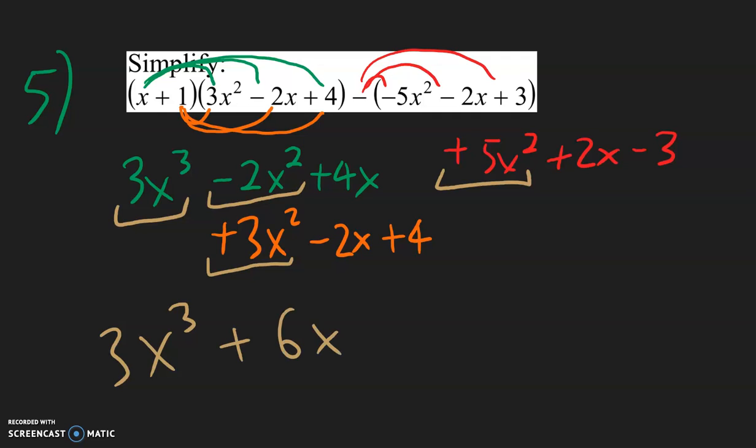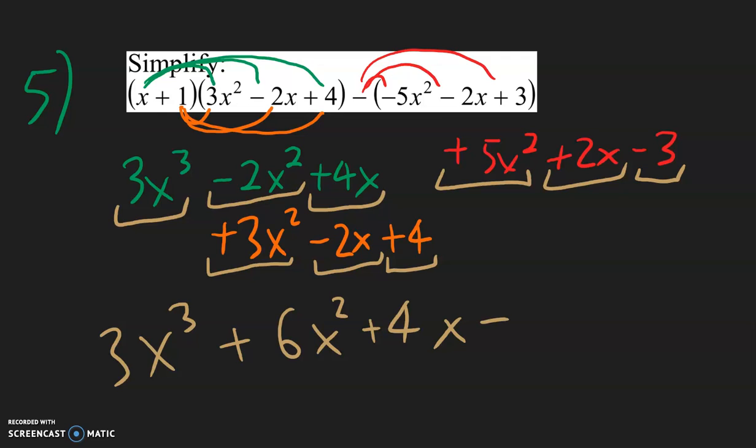Now for the x terms, we have 4 minus 2, which is positive 2, plus 2, which is positive 4. And then for the constants, we have positive 4 minus 3, which is positive 1.